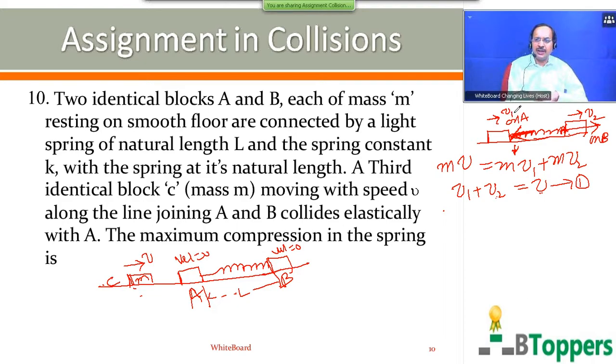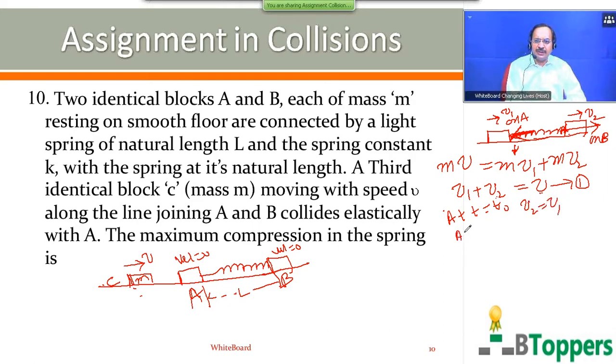So that means if the first block A is moving towards right faster than the second block B, that means when v1 is more than v2, block A is coming nearer to the block B with the passage of time. That means separation between the two blocks decreases, or spring gets compressed more and more. But at one particular instant, v2 and v1 become equal. Let us suppose at a particular instant t equal to t naught, v1 and v2 become equal.